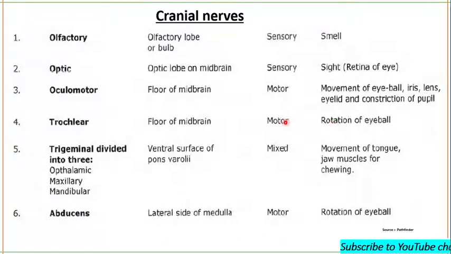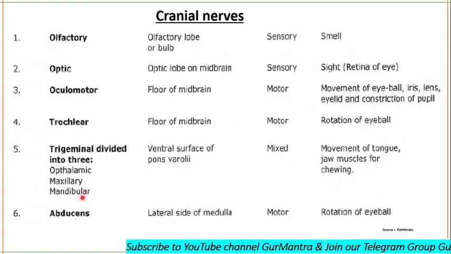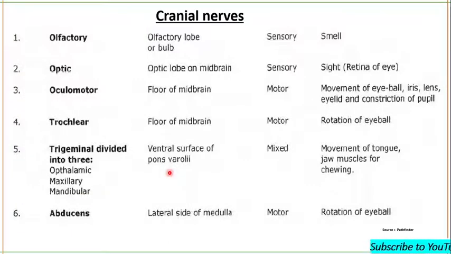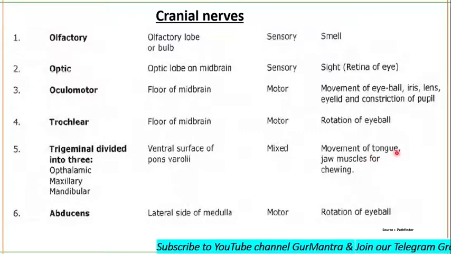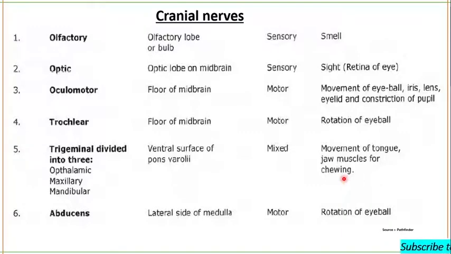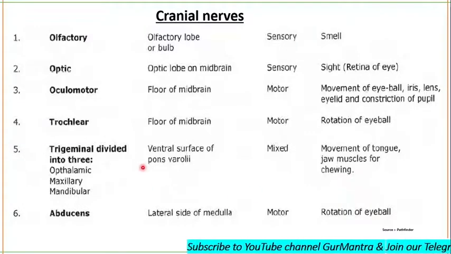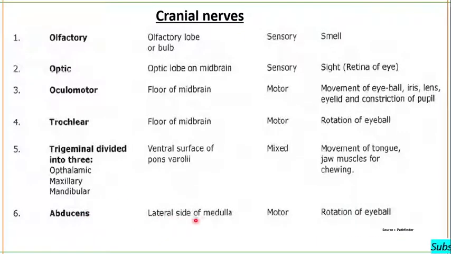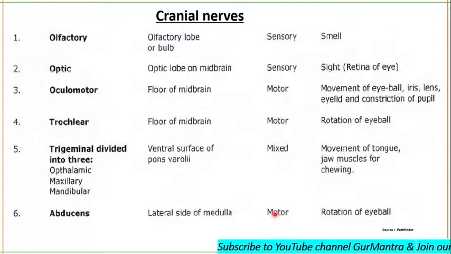Then the fifth nerve is the trigeminal nerve, and it is divided into 3: ophthalmic, maxillary, and mandibular. It arises from the ventral surface of the pons varolii. It is a mixed nerve, and its main function is the movement of the tongue and jaw muscles, which we use for chewing. When you're chewing, your muscles are working under the influence of your trigeminal nerves. Then comes abducens, present on the lateral side of the medulla. It is a motor nerve and is used for rotation of the eyeball.